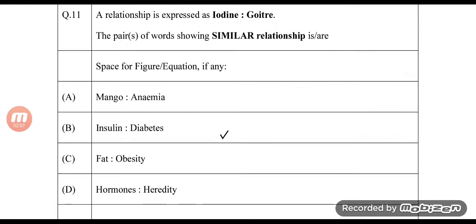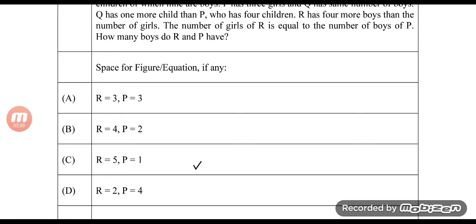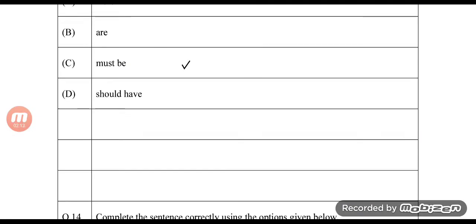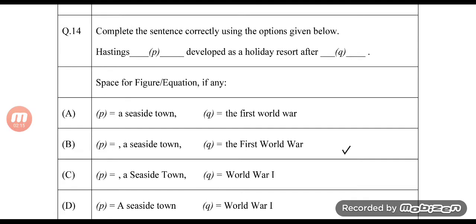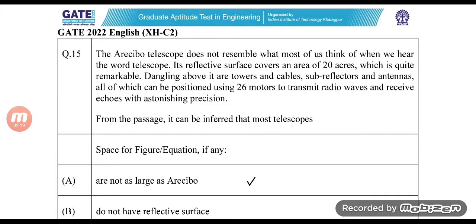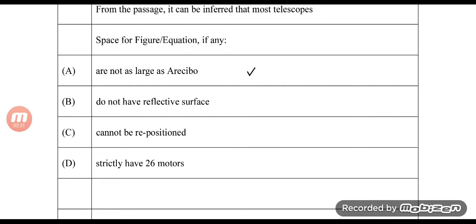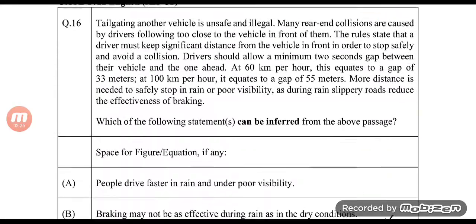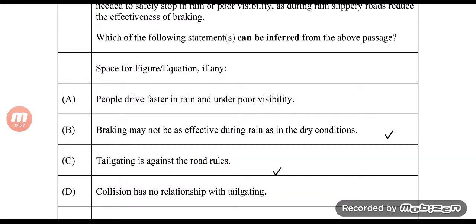Question number 11, the answer is B. Question number 12, the answer is C. Question number 13, the answer is C. Question number 14, the answer is B, a seaside town in the First World War in capitals. Question number 15, the answer is A, are not as large as Arecibo. Question number 16, the answer is B and C.